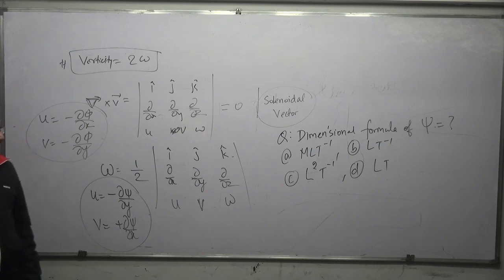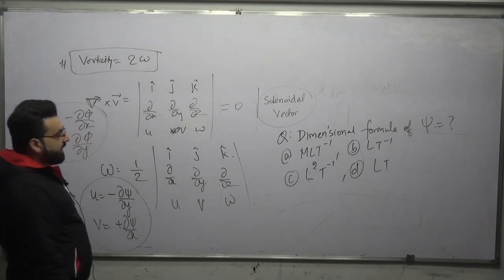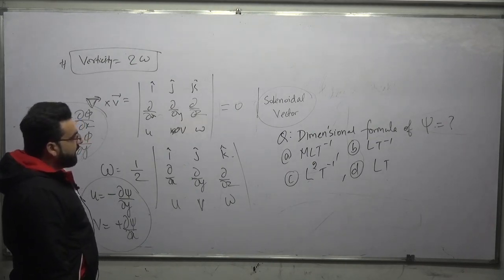Now, who will give me the answer of this question? The dimensional formula of psi will be equal to what? M L T minus 1, L T minus 1, L square T minus 1 or L T?